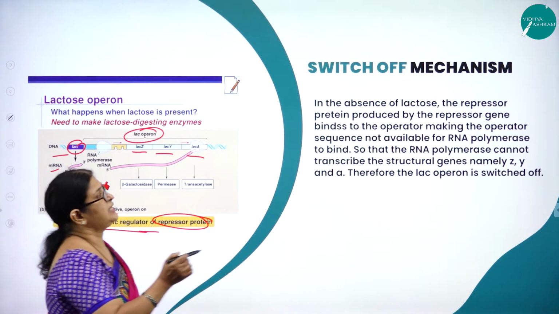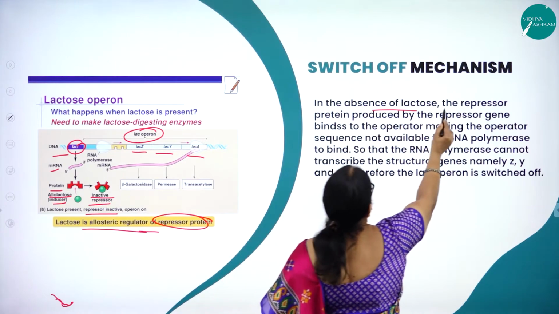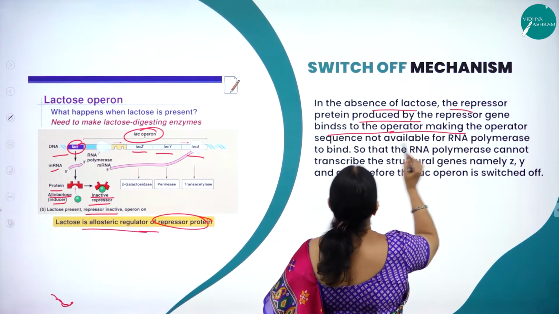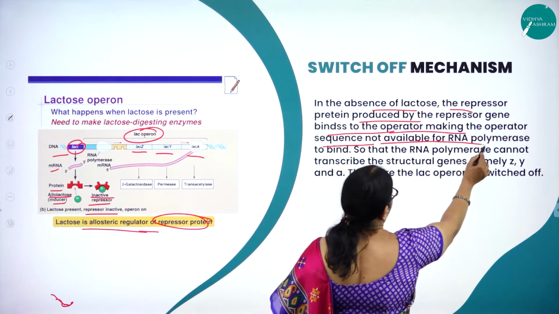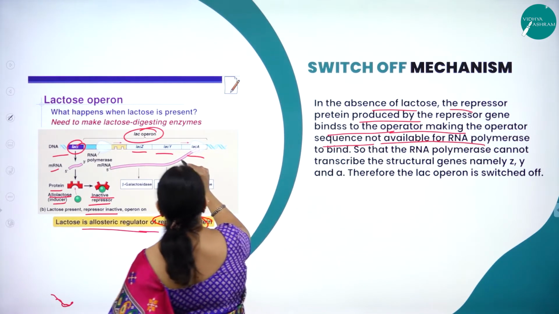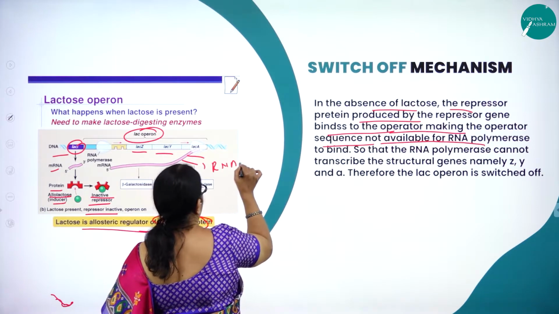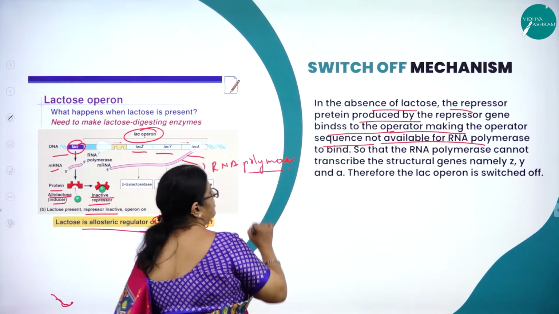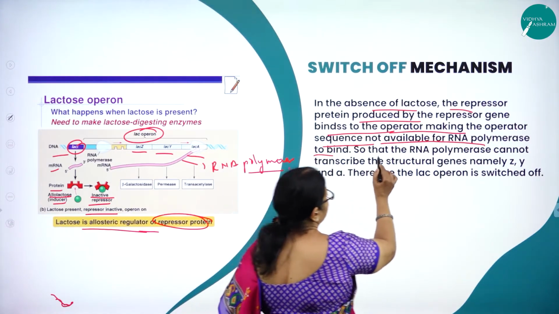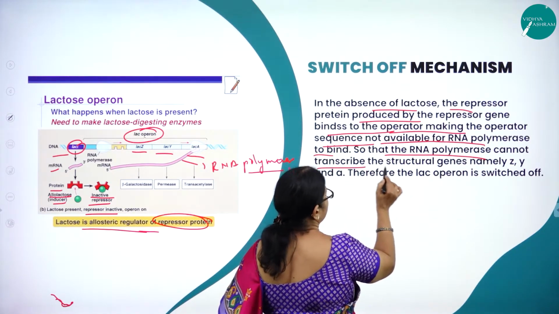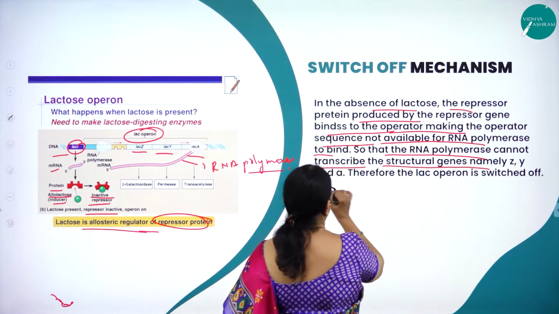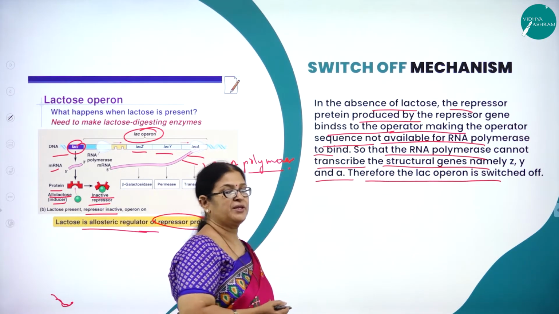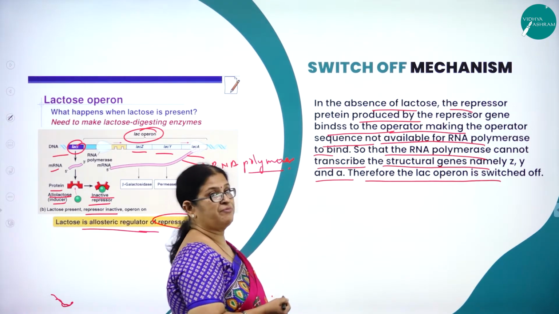So in the absence of lactose, the repressor protein produced by the repressor gene binds to the operator, making the operator sequence not available for RNA polymerase to bind, so that the RNA polymerase cannot transcribe the structural genes, namely Z, Y and A. Therefore, the lac operon is switched off. So how do we explain this switch on, switch off mechanism?